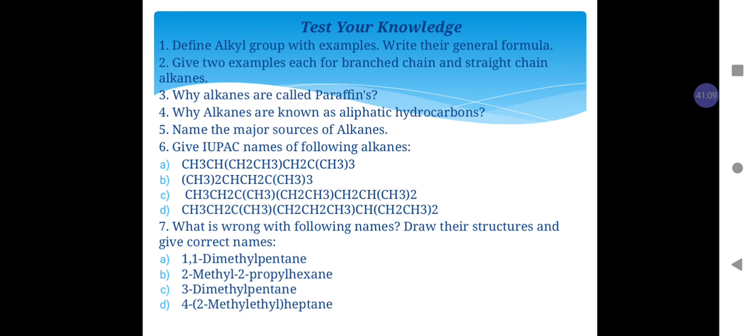Why are alkanes called paraffins? Question number 4. Why are alkanes known as aliphatic hydrocarbons? Question number 5. Name the major sources of alkane. Question number 6. Give IUPAC names of the following alkanes. Question number 7. What is wrong with the following names? Draw their structure and give correct names.